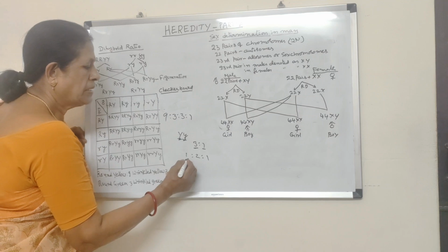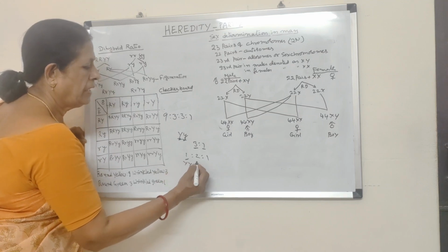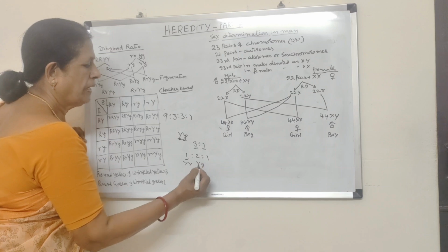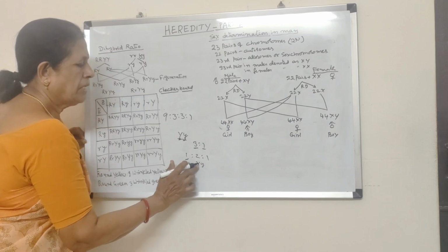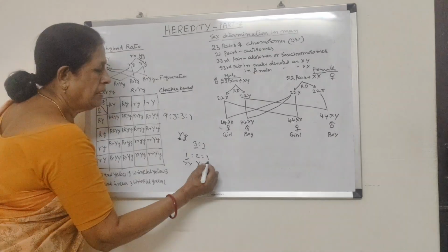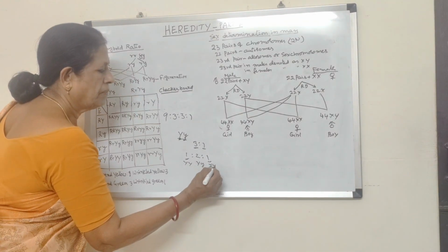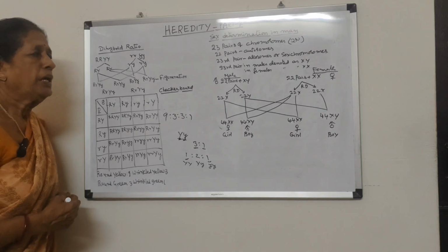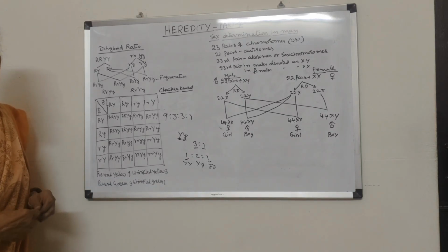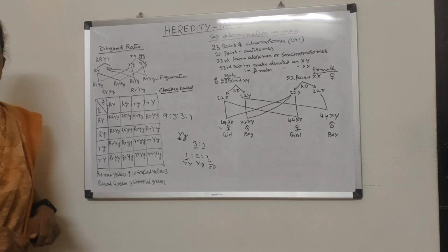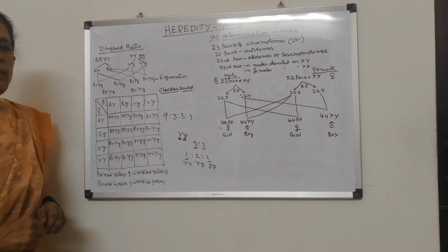One part is homozygous dominant, that is YY, and 2 parts are heterozygous, capital Y, small y. Here the capital Y, that means yellow, is dominating over the green color, and the small y, that means the recessive character, appeared in the F2 generation. So that was his conclusion, and he proposed these 3 laws: law of dominance, law of segregation, law of independent assortment.